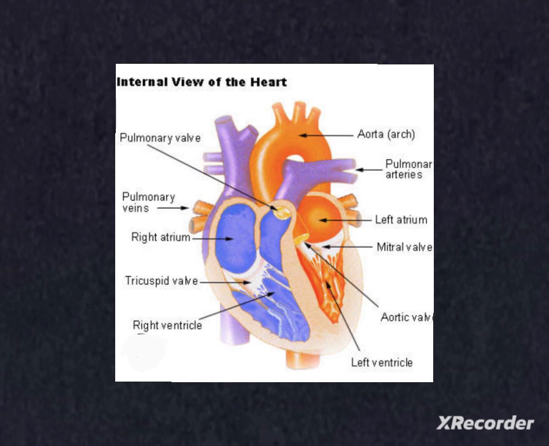The heart is a muscular organ which is the size of our fist. It has four chambers. The two upper chambers, that is the right and left atria, are thin walled chambers. The two lower chambers, that is the right and left ventricles, are thick walled chambers that forcefully pump blood out of the heart. Differences in the thickness of the heart chambers reflect the amount of force each chamber is required to generate.